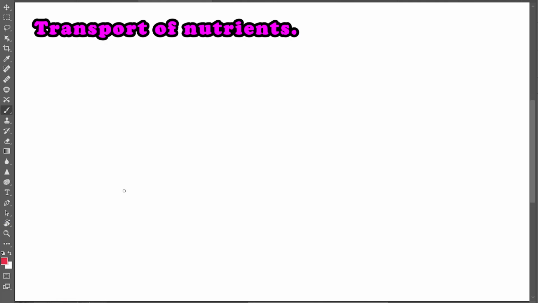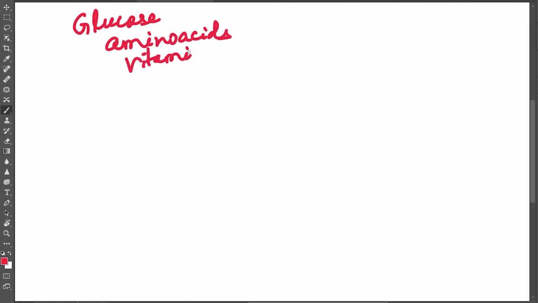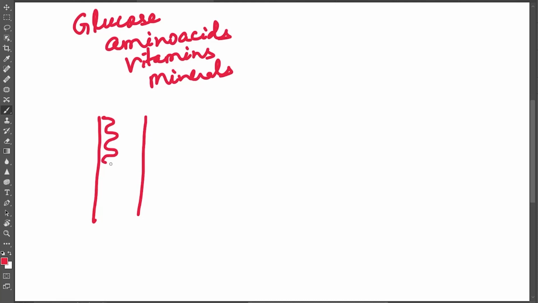Transportation of nutrients. The nutrients are mostly glucose, amino acids, vitamins, and minerals. Let us consider the structure of the small intestine, because digestion is completed in the small intestine, and the wall of the small intestine contains intestinal villi. Each villus is surrounded by blood capillaries.